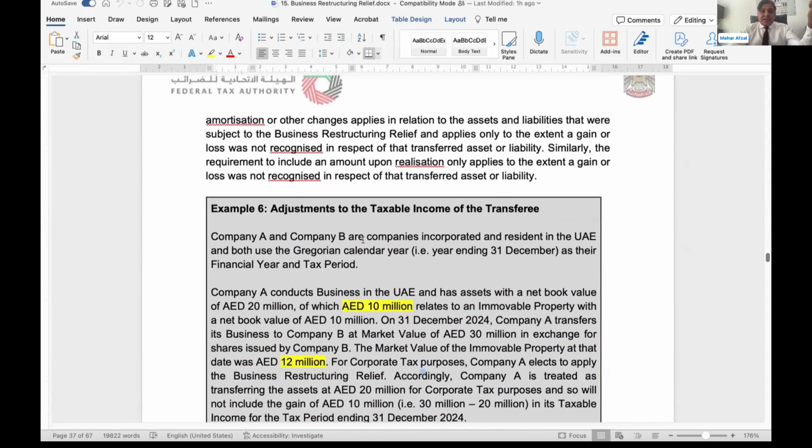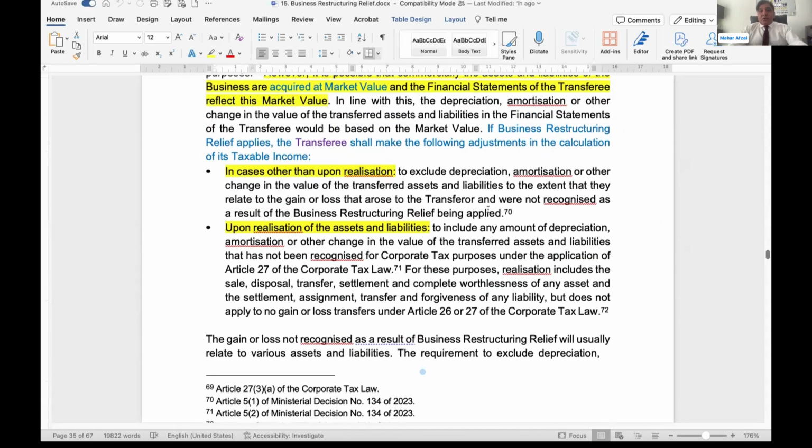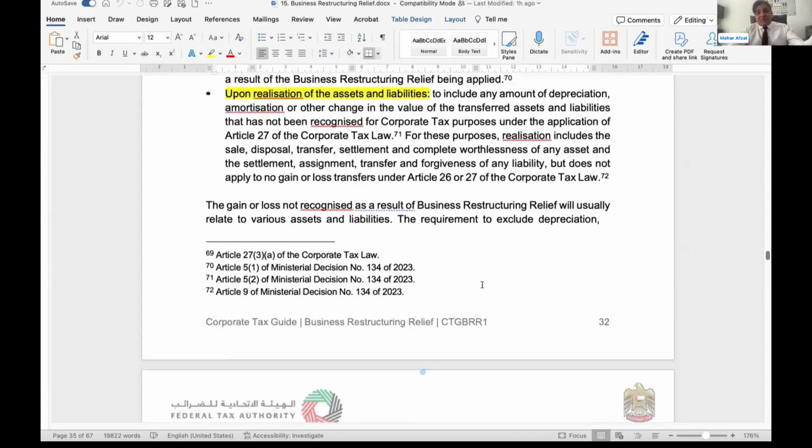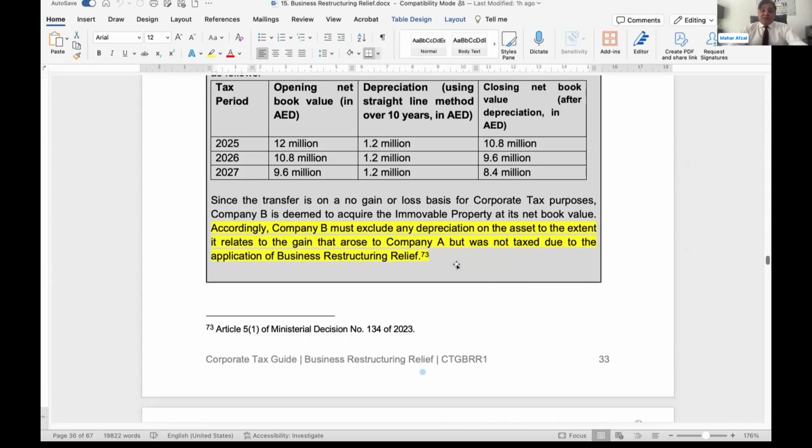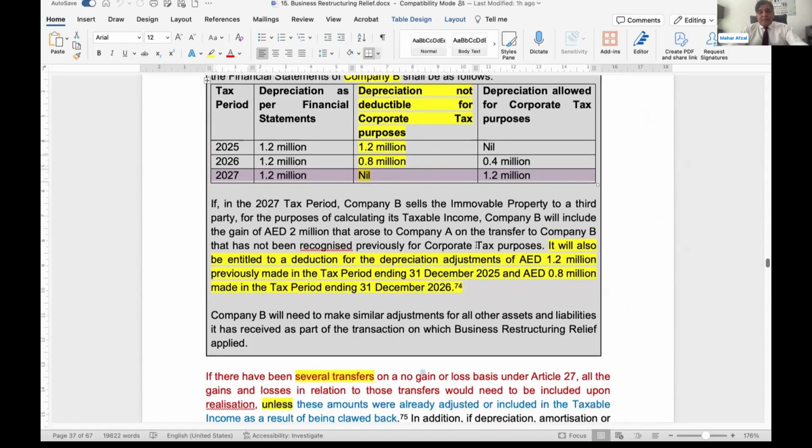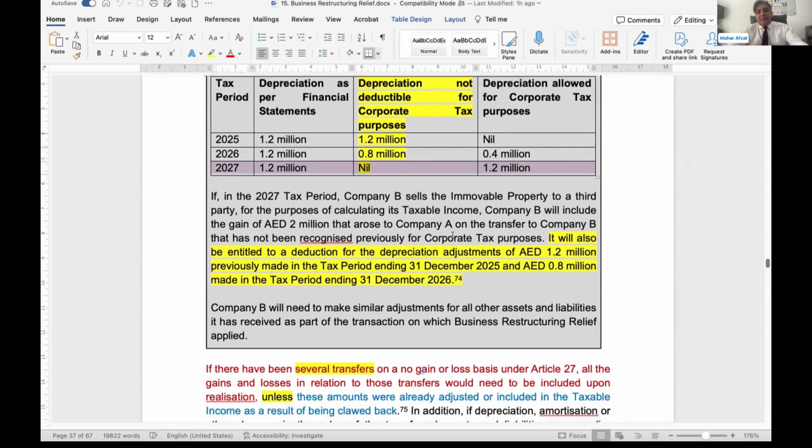So it has been exactly written here. You can look into this. To include any amount of depreciation, amortization, or other change in the value of the transferred asset and liability that has not been recognized for corporate tax purposes, you need to adjust it back. Realization includes sale proceeds. Now, B will include the gain of 2 million. Then they will adjust the 2 million depreciation. Then they need to consider the sale proceeds and book value. The remaining will be the amount on which they will be liable to pay tax.